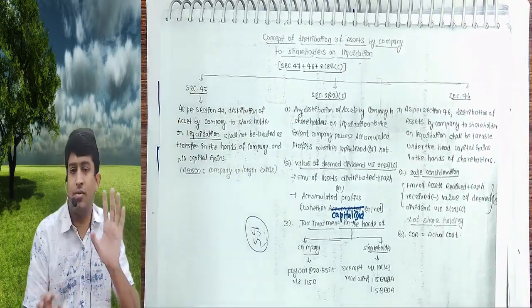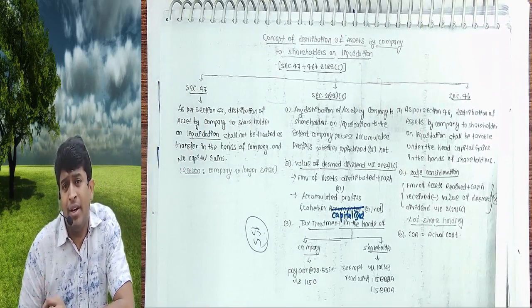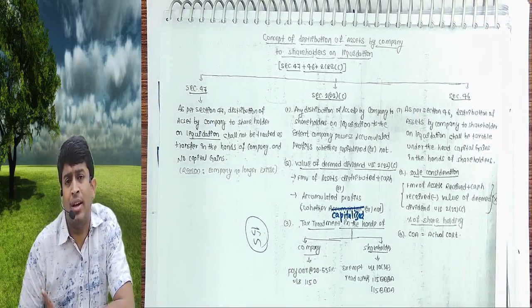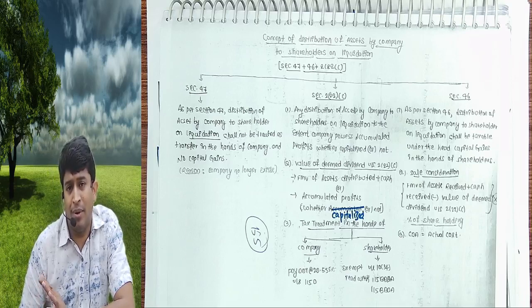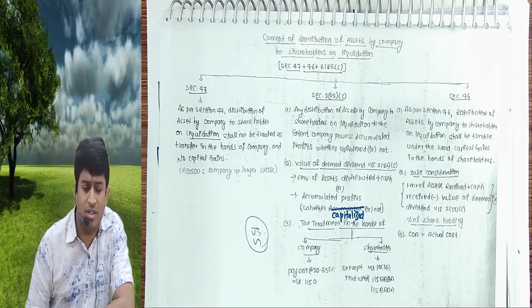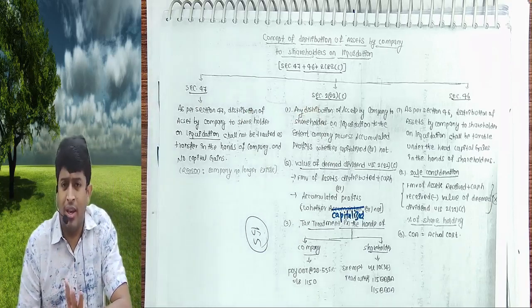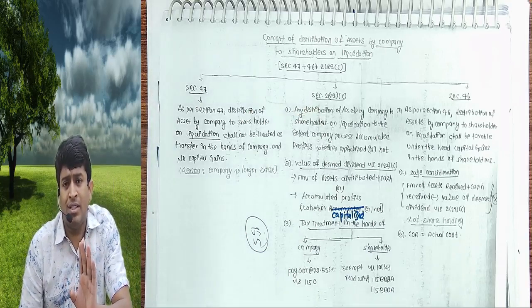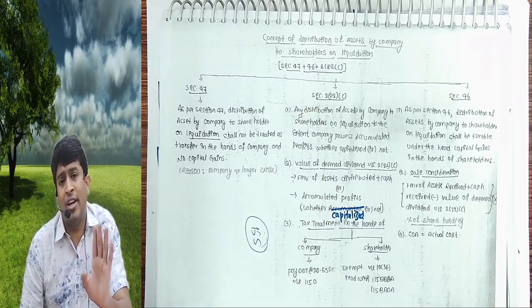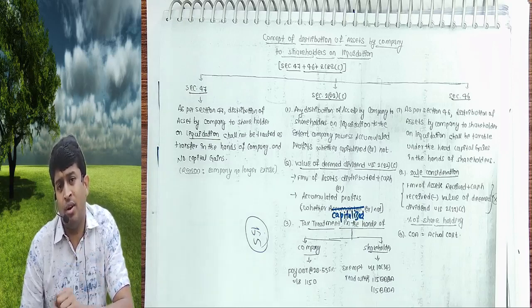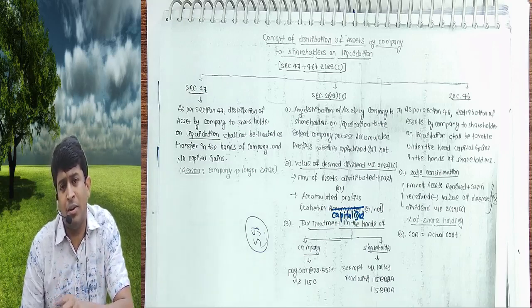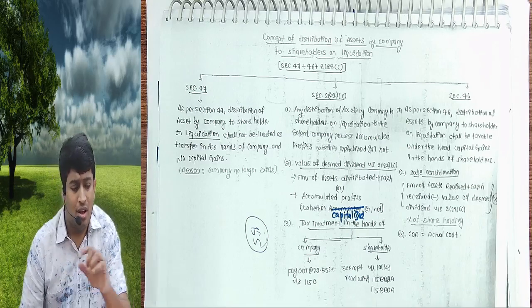What does 47 say? 47 says when a company distributes assets to shareholders on liquidation, for the company it is not a transfer even though the company is seller and shareholder is buyer. No transfer, no capital gains, because the company is no longer in existence. 222 says okay, but whatever the company is giving at the end, we will treat it as dividend, and the company has to pay DDT on a value. How do I get the value? FMV of asset distributed plus cash or accumulated profits, whichever is lower, on that the company will pay at the rate of 20.555%.